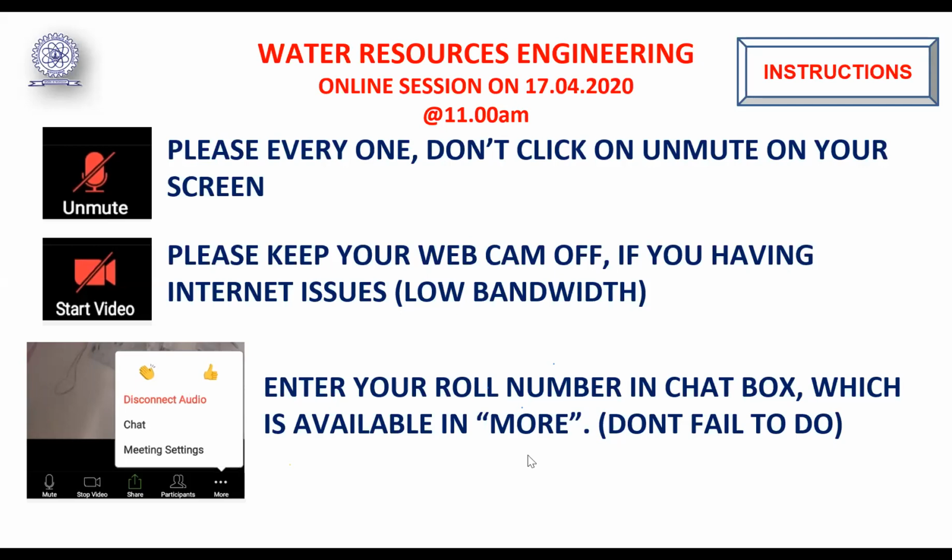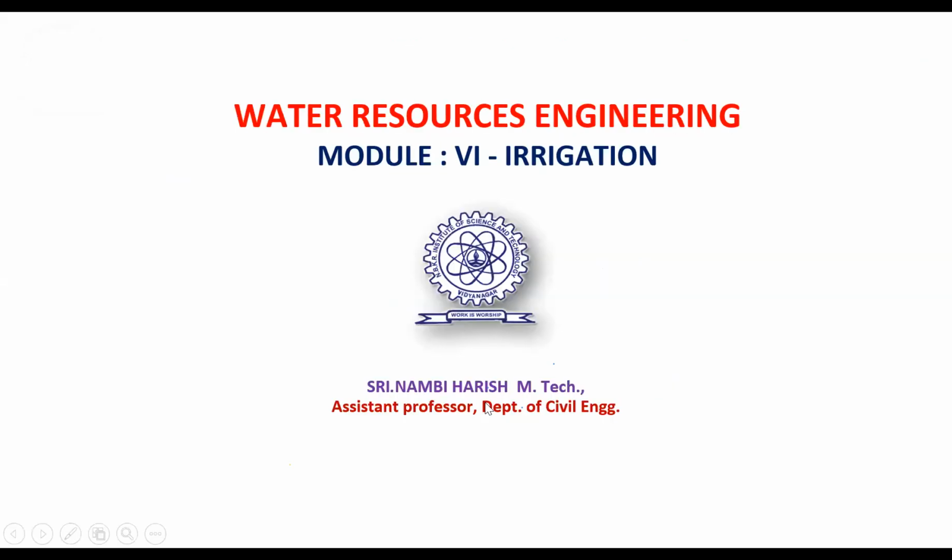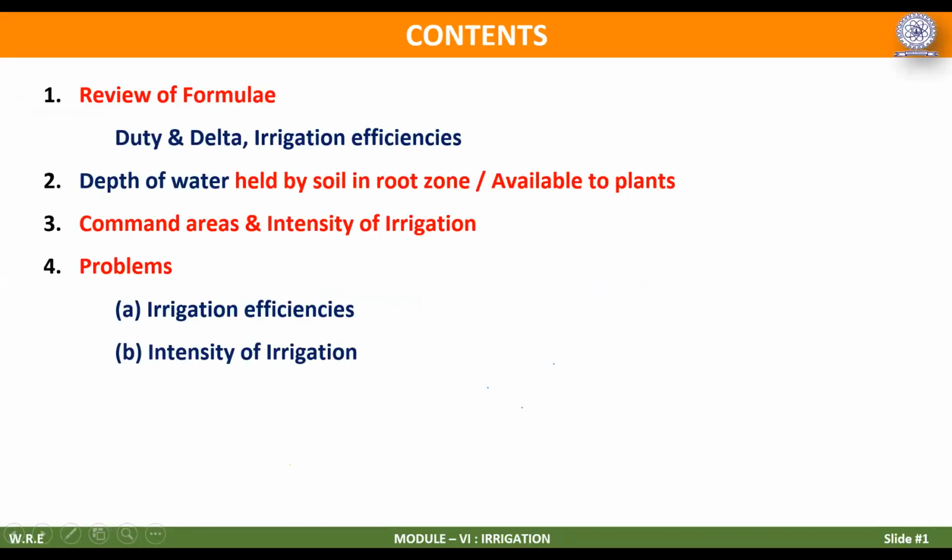So getting into the topic. In today's session we'll discuss 4 topics. One is a review on duty and delta irrigation efficiencies problem. Second, we will discuss the one formula for depth calculation, water required for any plant.